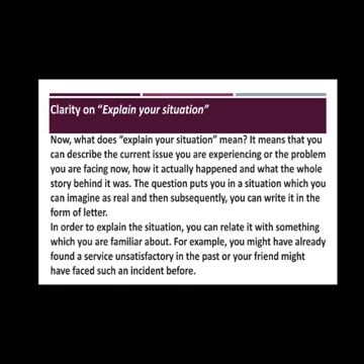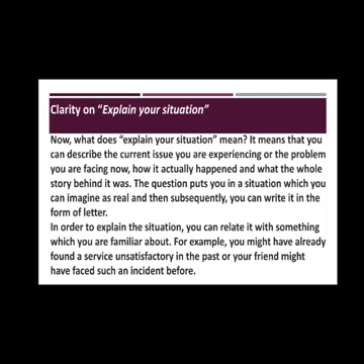Now, what does "explain your situation" mean? It means that you can describe the current issues you are experiencing or the problem you are facing now, how it actually happened, and what the whole story behind it was.